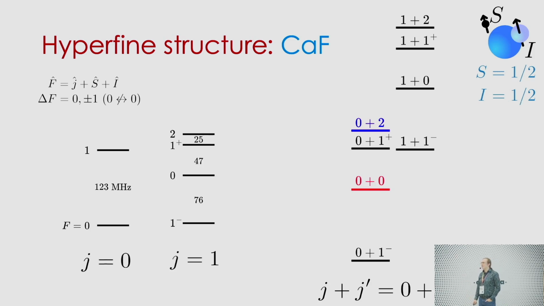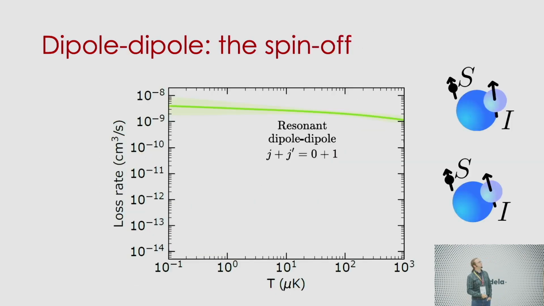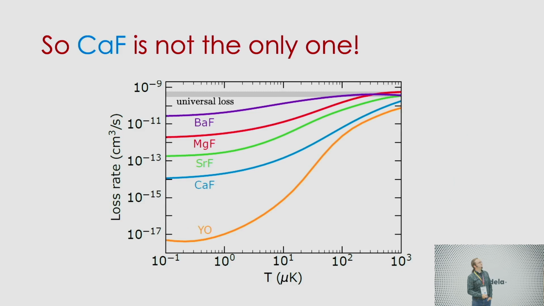So a comment and a question. In terms of experimental access, in fact, with CaF, they have been put in tweezers and collisions have been observed, but not in the particular state combinations that you pointed out. Now, my question concerns a plot you showed on MgF, CaF and YO. They all have very different amounts of suppression and loss. Is this really all determined just by the hyperfine coupling? Or is there more?